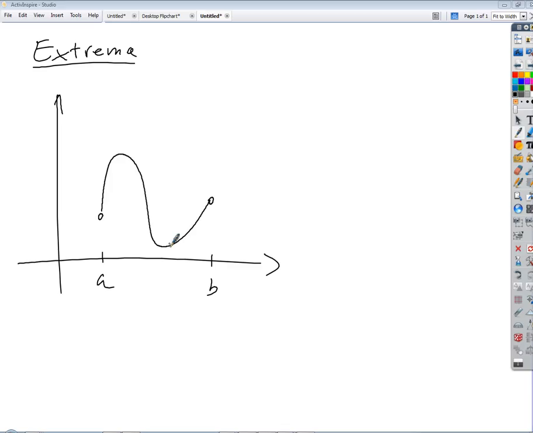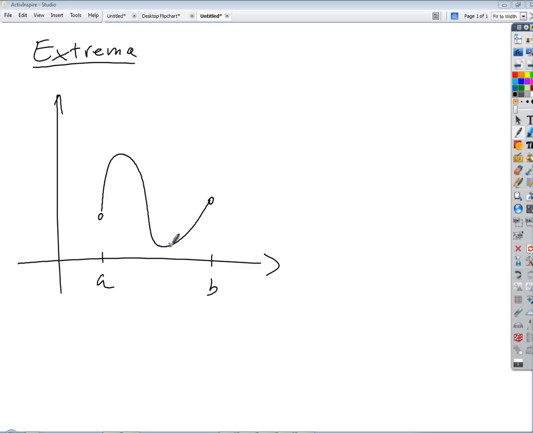Does a global maximum or minimum really apply here? Well, it's kind of tough to say. Remember that a global maximum or minimum means on the entire function, regardless of any limits we might have imposed on the domain.